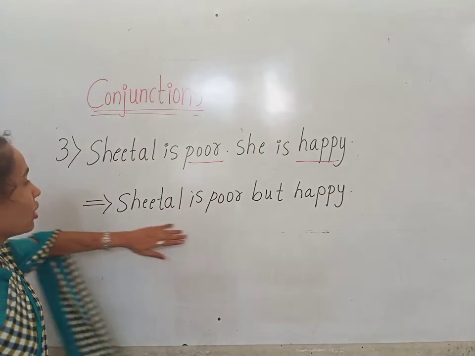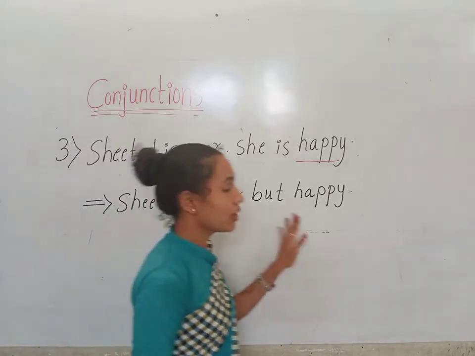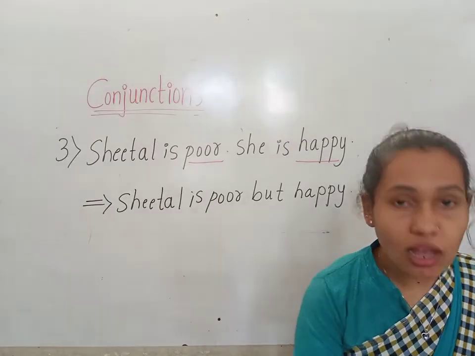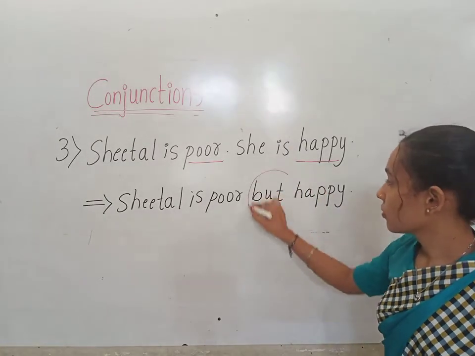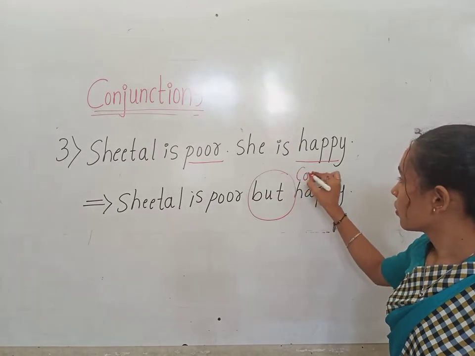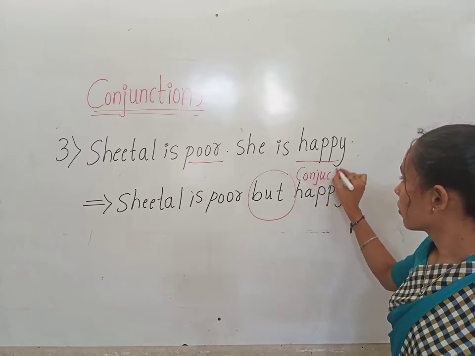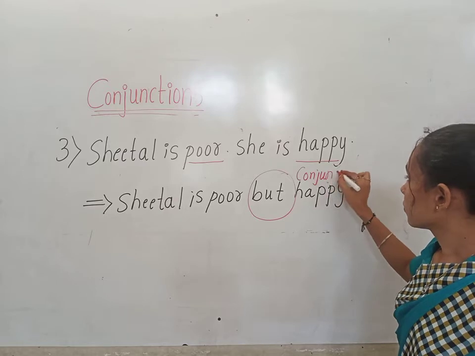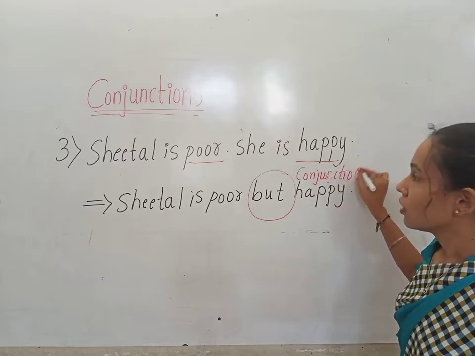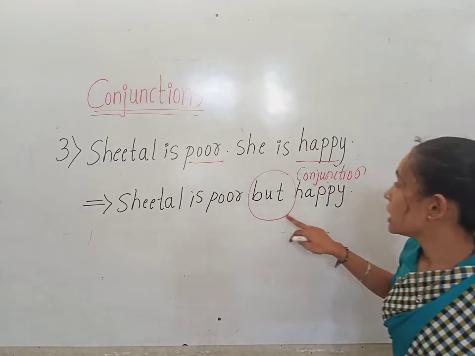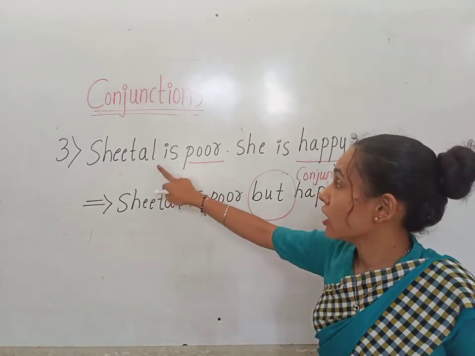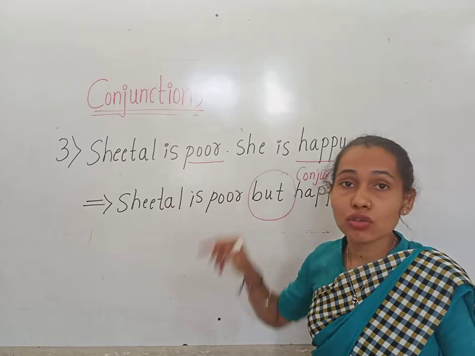So here Sheetal is poor but happy. Here but is the conjunction. So children, here but is the conjunction. The conjunction is adding two sentences together here.